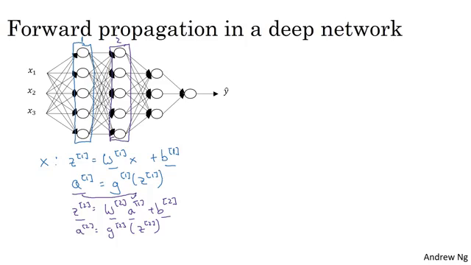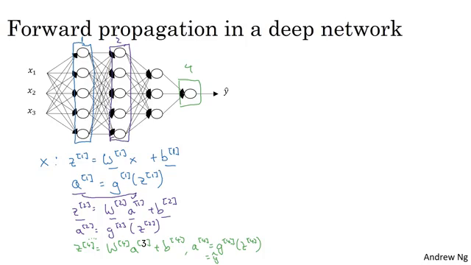So that's it for layer 2, and so on and so forth, until you get to the output layer, that's layer 4, where you would have that Z4 is equal to the parameters for that layer times the activations from the previous layer plus that bias vector, and then similarly A4 equals G of Z4.